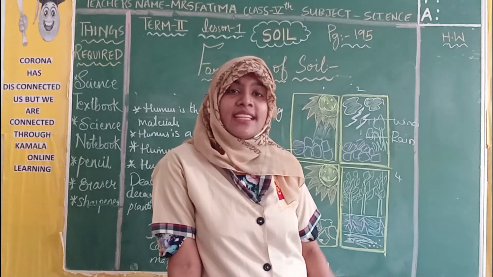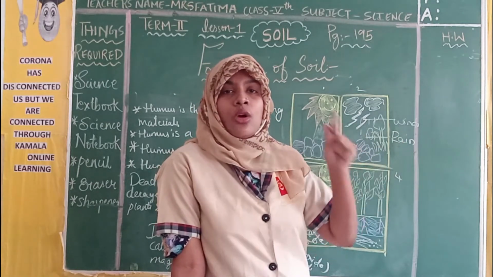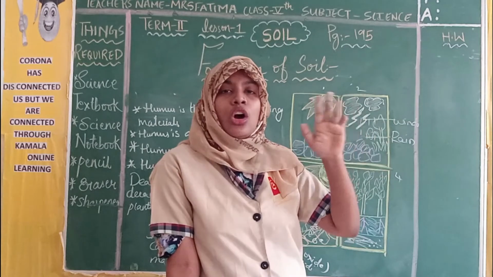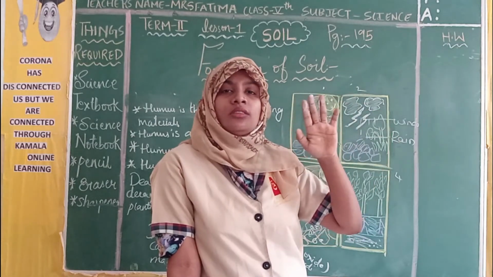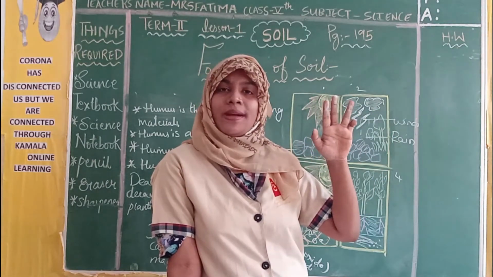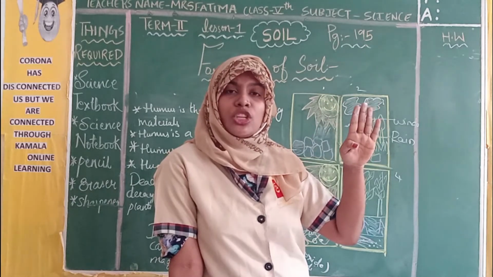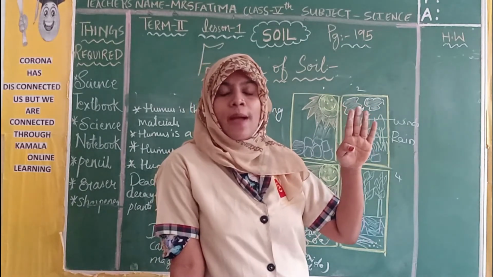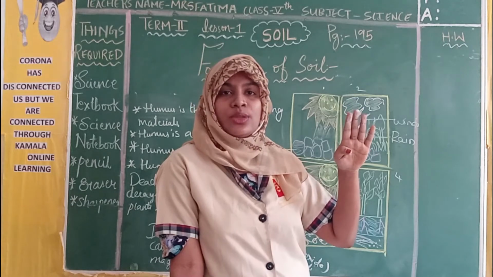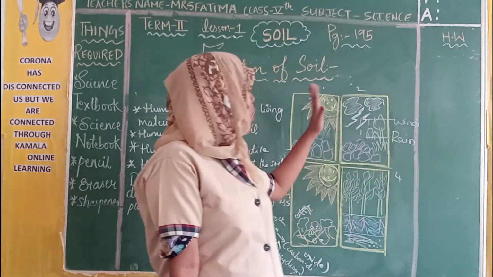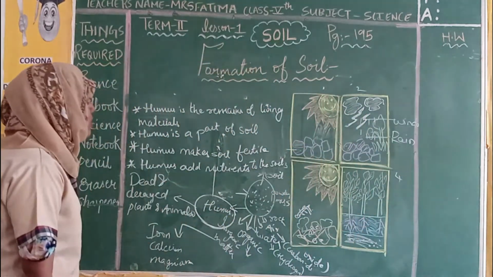What does soil contain? Small rocks, water, air, organic matter. Organic matter means what, children? Humus. Inorganic matter means what, children? Iron, calcium, magnesium. Yes? Did you understand how soil is formed and what is humus?